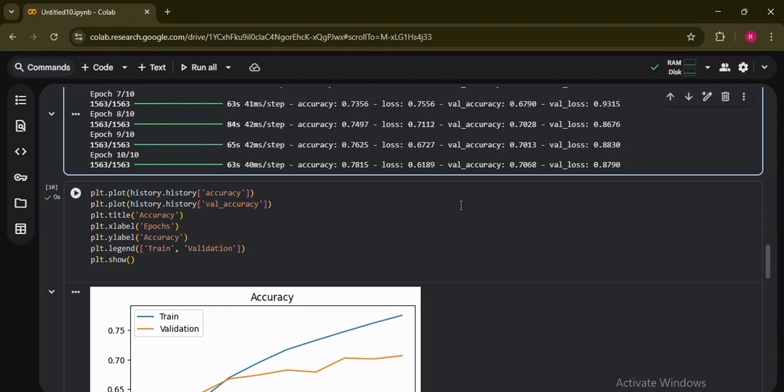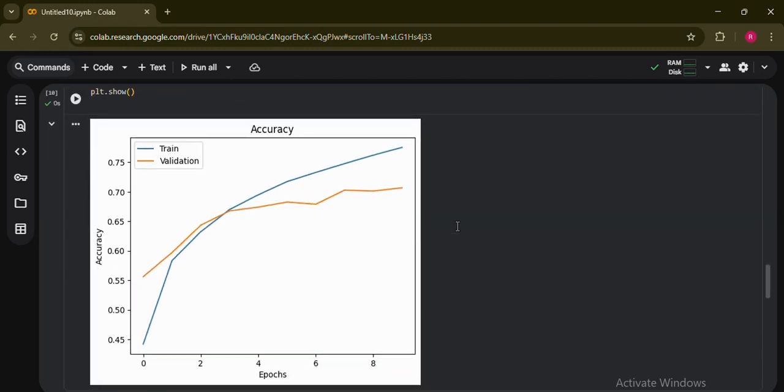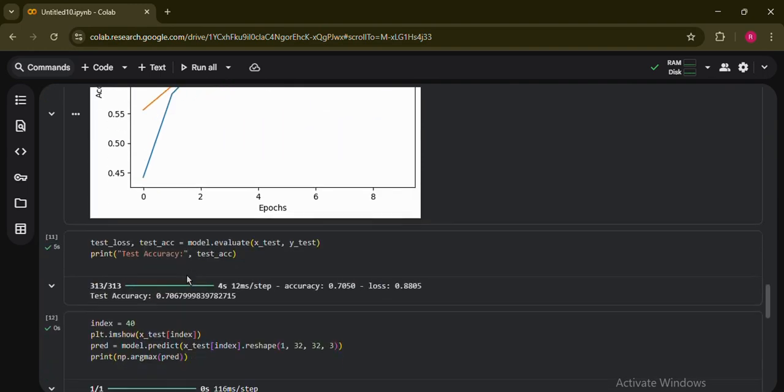After that, we have plotted the training accuracy graph. This graph helps us detect overfitting and underfitting of the model, as it shows two lines of accuracy, one for training and one for validation. So we can tell what our model's performance was, whether it was in an overfitting or an underfitting condition.